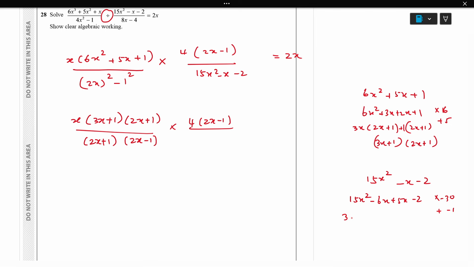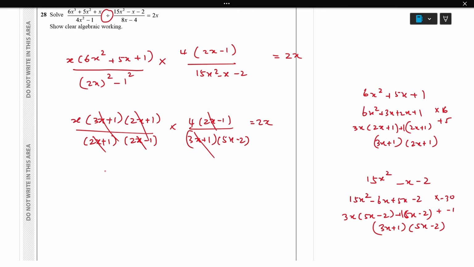Bring 3x out, so 5x minus 2, and 5x minus 2, plus 1. So 3x plus 1 into 5x minus 2, equal to 2x. Now we can cancel 3x plus 1, 2x minus 1, 2x minus 1, 2x plus 1, 2x plus 1. The rest is x over 5.